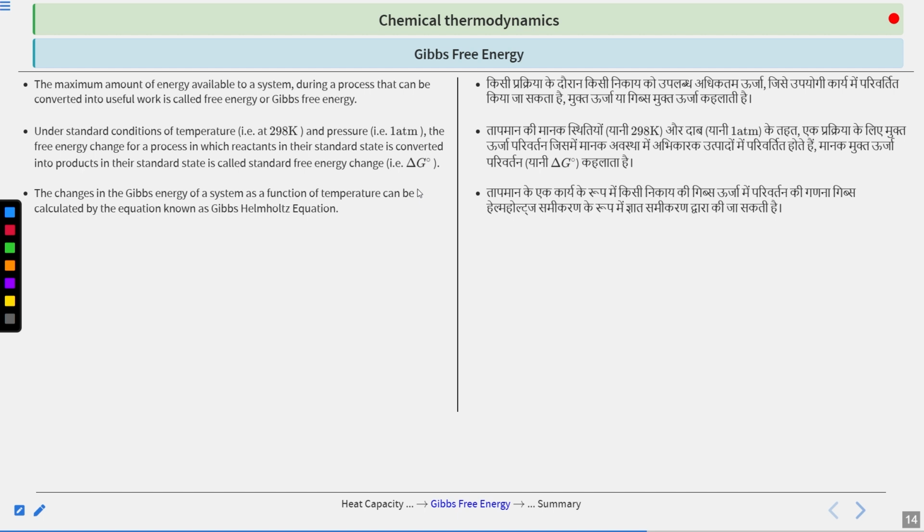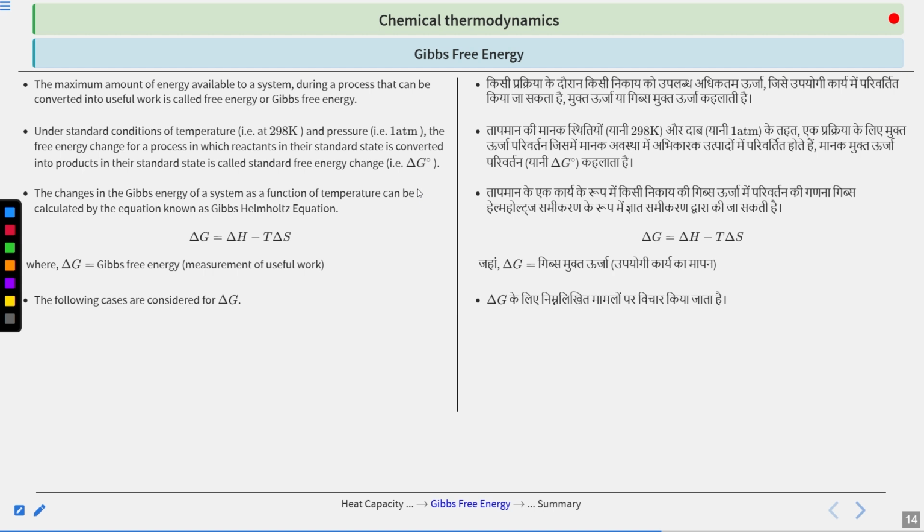So the change in Gibbs energy of a system as a function of temperature can be calculated by the Gibbs-Helmholtz equation, which is given as delta G equal to delta H minus T delta S. So this is a very important formula. Questions are asked from here multiple times. So delta G is simply the change in Gibbs free energy, and the following cases are possible for delta G: if delta G is greater than 0, then your process is non-spontaneous.